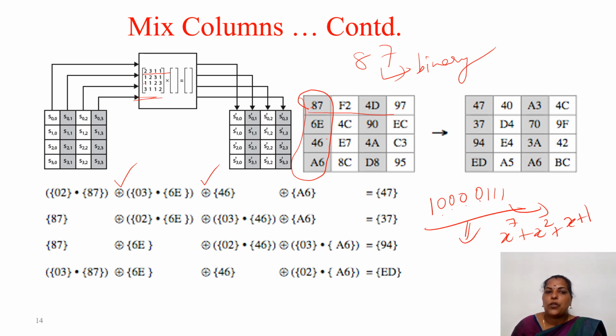So we need to multiply 2 into 87. What is 2? It is x. So we have to multiply x into x power 7 plus x square plus x plus 1. After performing the multiplication, you get a value, then you have to perform the XOR operation. This is for the first part alone I am telling. Then 3 into 6E you have to convert like this. For each and every value you have to convert like this. In general multiplication we add, but here you have to perform XOR operation. That is the only difference. After performing the XOR operation, if you convert the result back, you get the hexadecimal value.